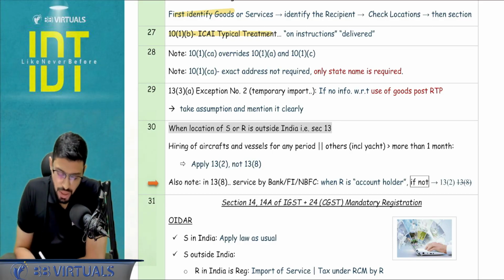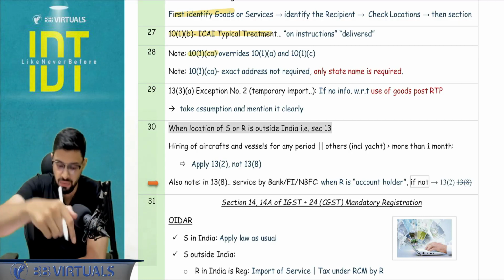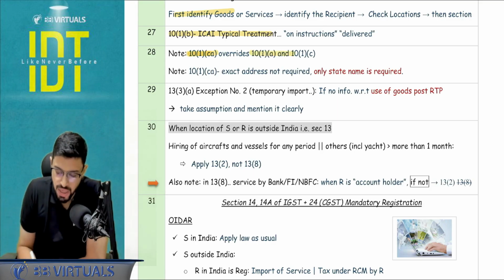Two points to be noted. 10.1CA, that is the unregistered person case that I discussed right now. I discussed 10.1B and 10.1C above. So 10.1C overrides 10.1A and 10.1C. This is not a related to exam point.